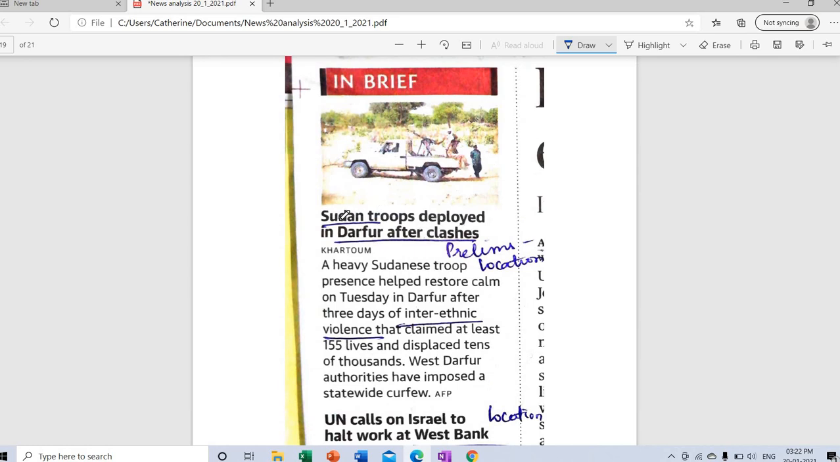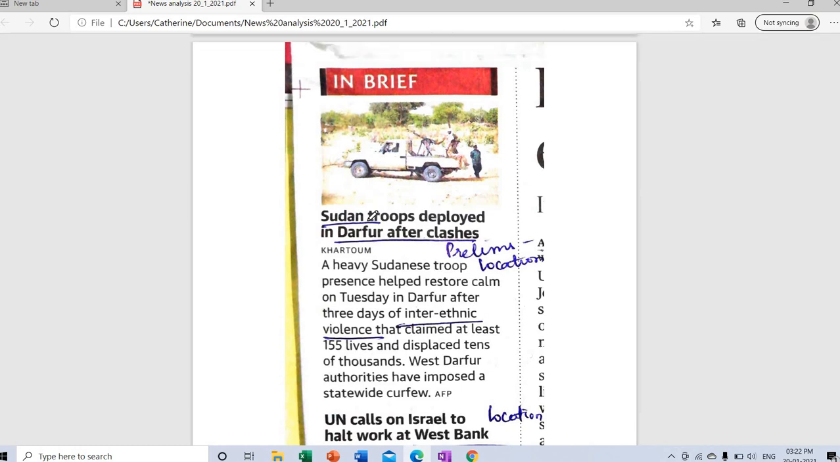Sudan troops deployed in Darfur after clashes. Whenever such countries or cities are mentioned, especially in the West Asia or Africa part, please get back to your Oxford Atlas or whatever atlas you are following and see where it is located. Is it surrounded by any seas or oceans, or is it landlocked? These are the things you have to look for.